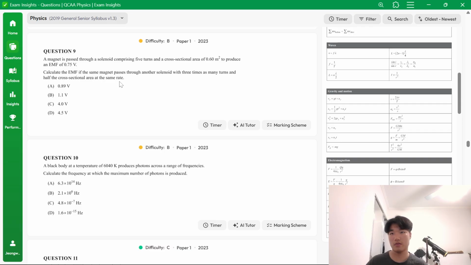If you halve the cross-sectional area, since area is proportional to EMF, it will halve EMF. However, the number of turns is also proportional to EMF, so it will be 3 over 2. So the overall change to the EMF would be 3 over 2, basically. Like the multiplier.